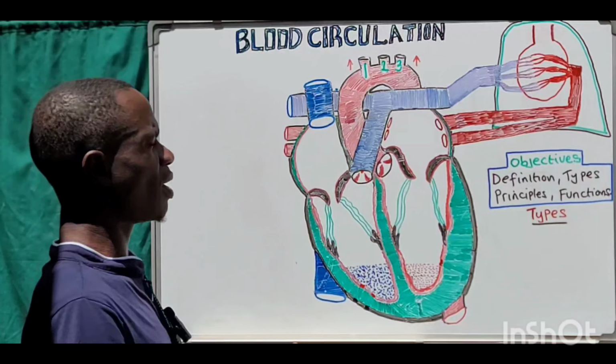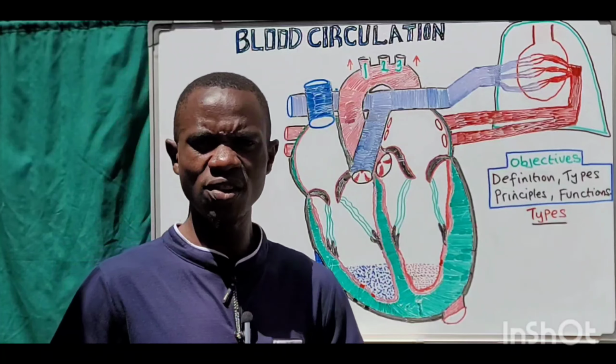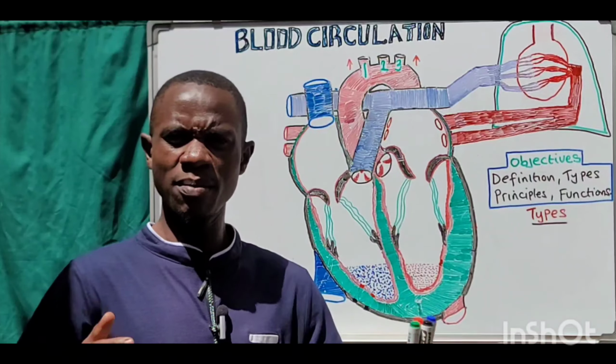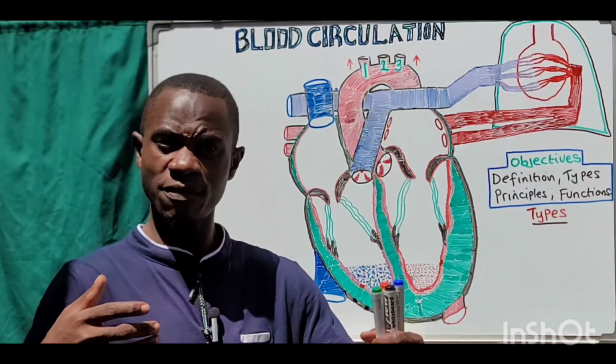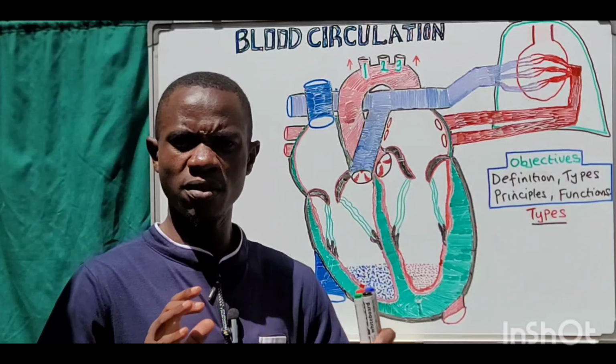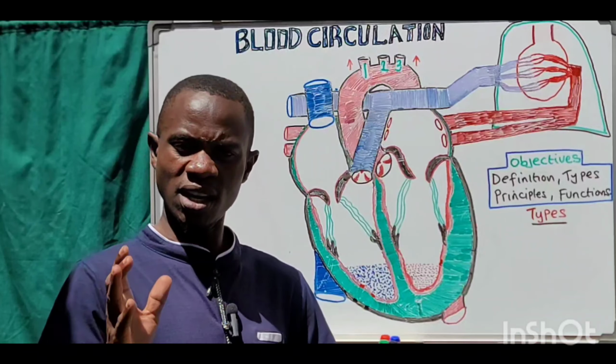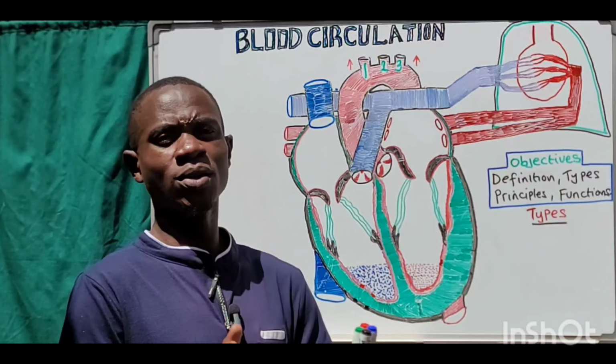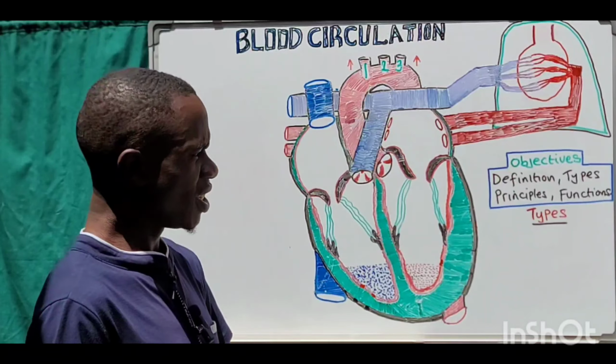So now when we talk about blood circulation, what is blood circulation? Generally, blood circulation just simply means the flow of blood within the vessels throughout the entire body parts. Okay, that is a simple definition of blood circulation: the flow of blood inside the blood vessels to the entire body tissues. Okay, it's all that simple.